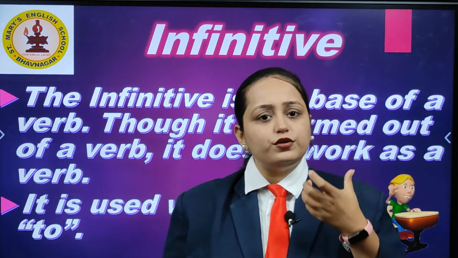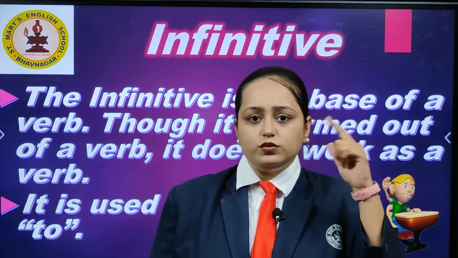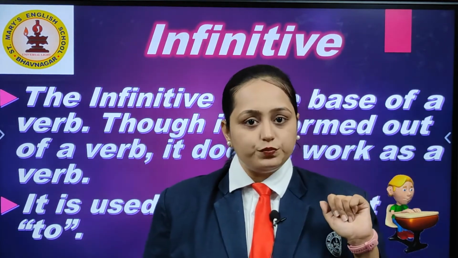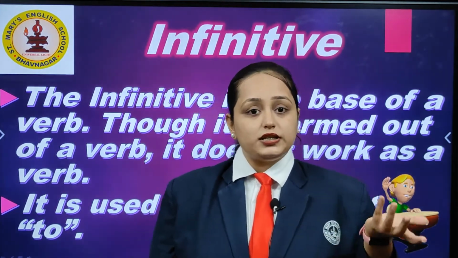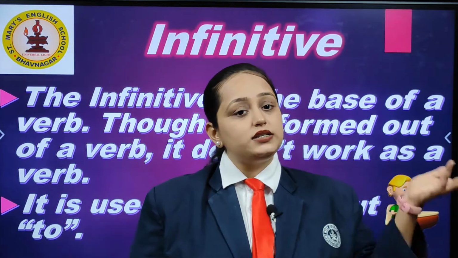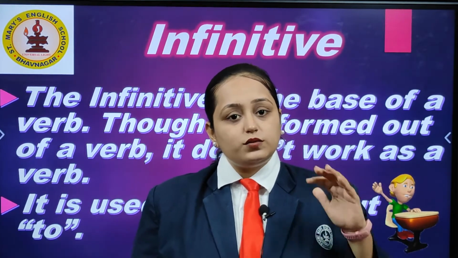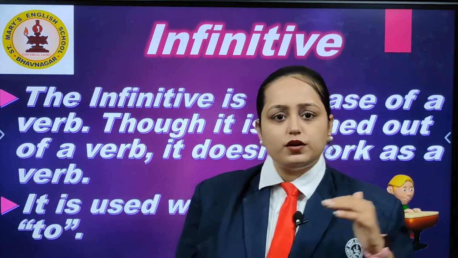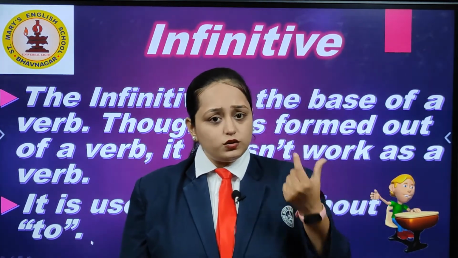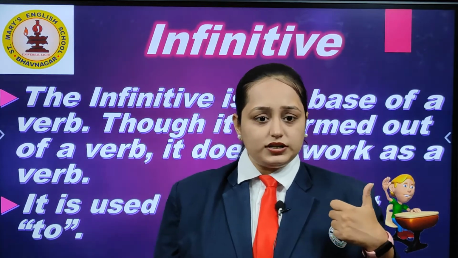So before sing, dance, learn, we use the word to. Now what is that word to? The word will express what tense the verb is. Is the verb in the present tense, past tense, or in the past participle, or in the future tense? So that word to will clarify all these things.